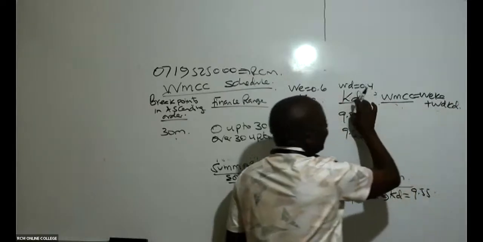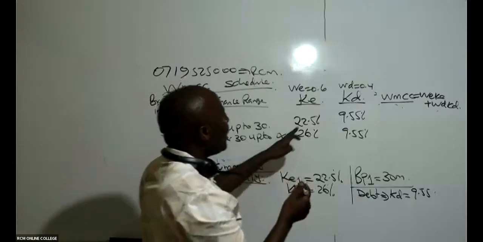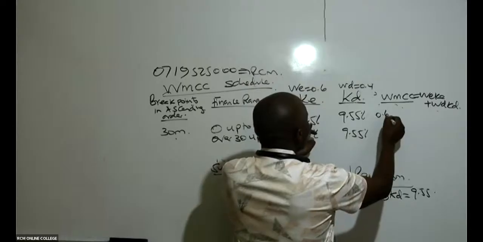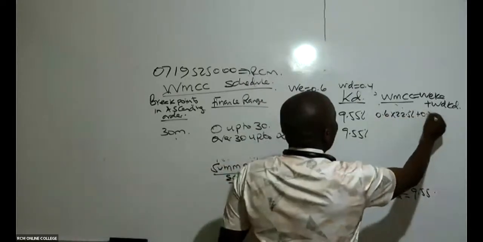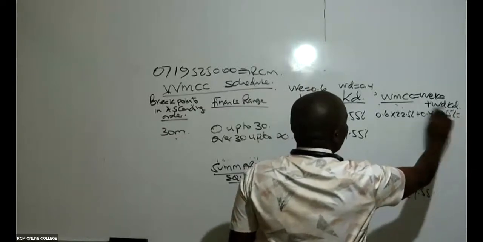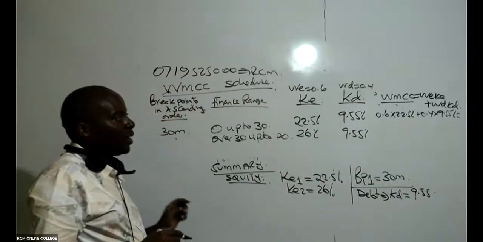Of course, we have already adjusted this for tax. So the first one, you take the weight which is 0.6 times 22.5% plus 0.4 times, in this case here, 9.55%. Already remember this figure is tax adjusted. That KD is already tax adjusted.